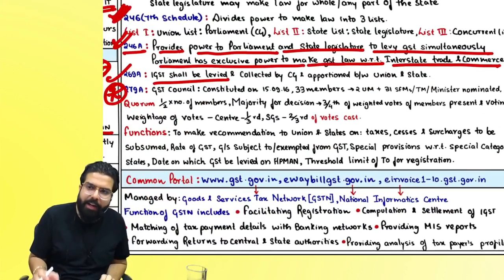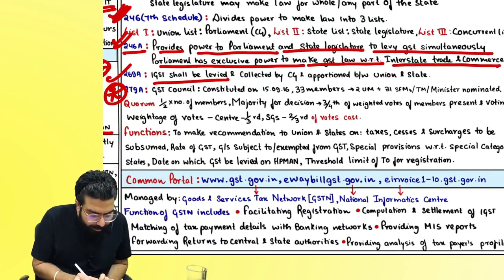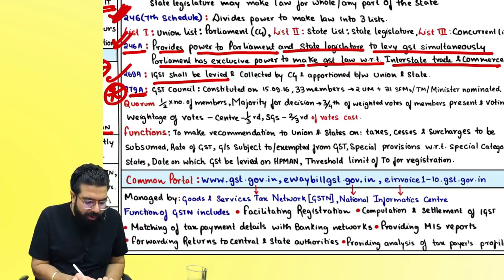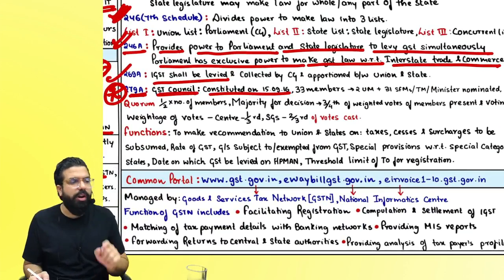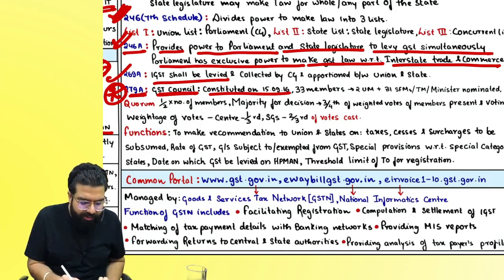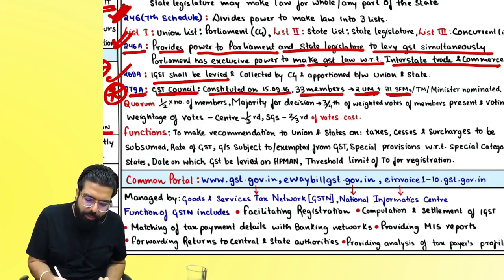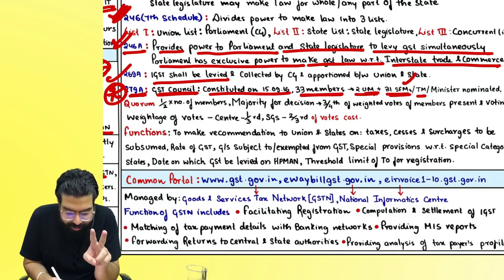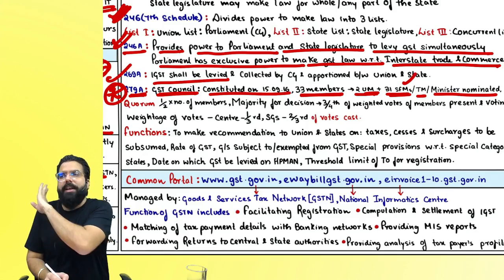C graded chapter ka A graded question it is. Article number 279A. It talks about the GST Council. GST Council was constituted on 15 September 2016. How many members are there? 33 members. 2 union members, 31 state finance ministers or taxation ministers or ministers nominated by the state.